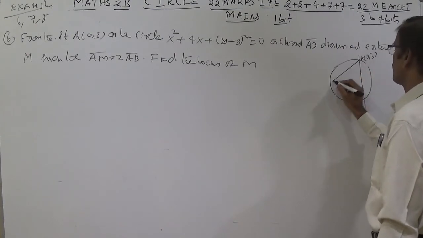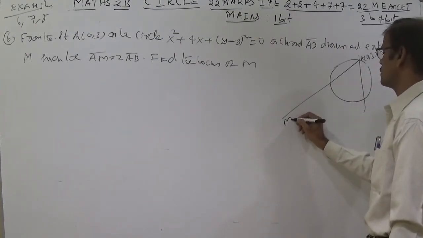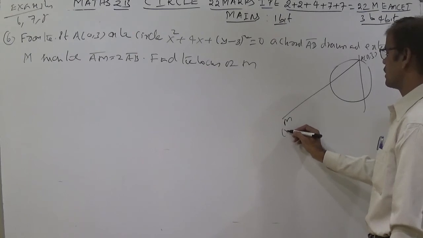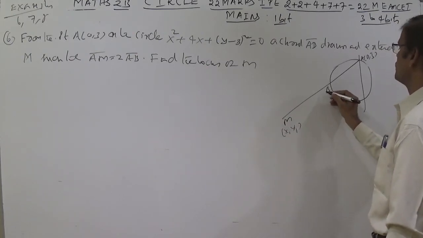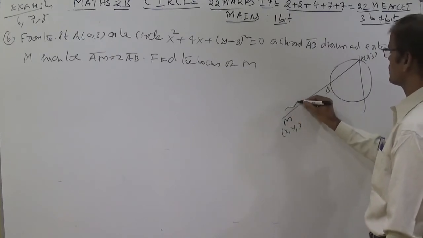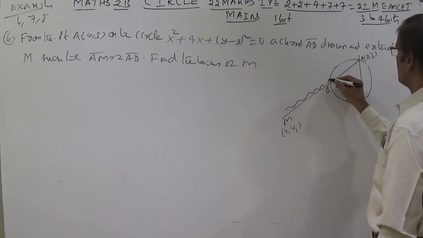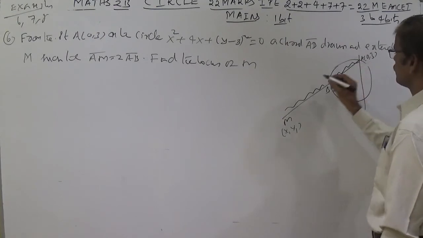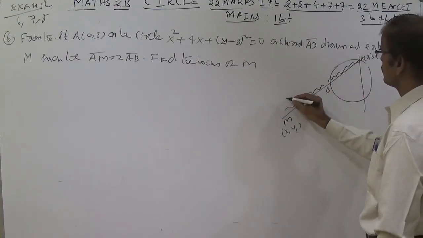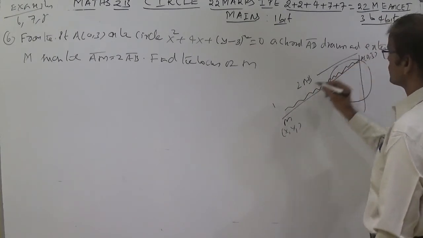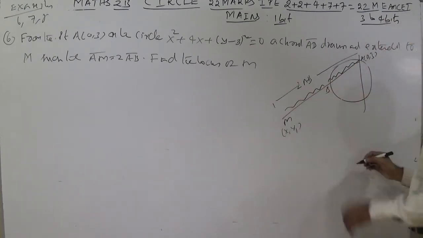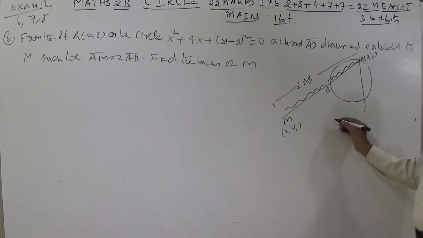A chord is drawn and extended to M. Let M be the locus point x1, y1. Here B is there. AM is 2AB, so full AM is 2AB, so B is the midpoint of AM.